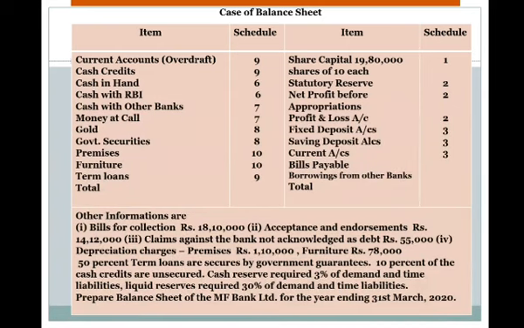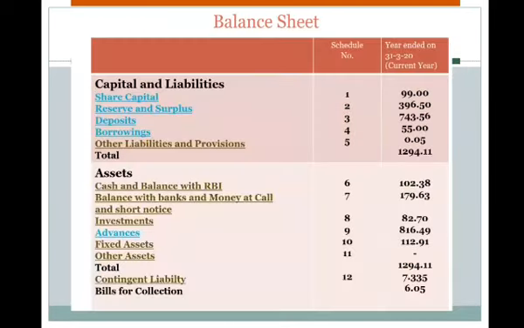Current accounts, 3. Bills payable, 5. Borrowings from other banks, 4. So we have to recognize which information belongs to which schedule. Now we will be summarizing according to schedule 1 to 12. This will be like this. So this is according to schedule 3 of the Banking Regulation Act in the form A.